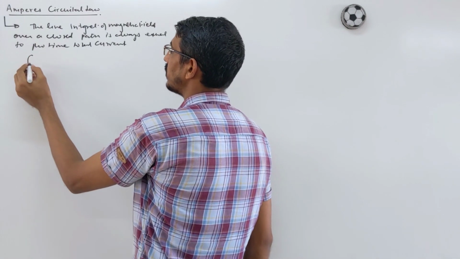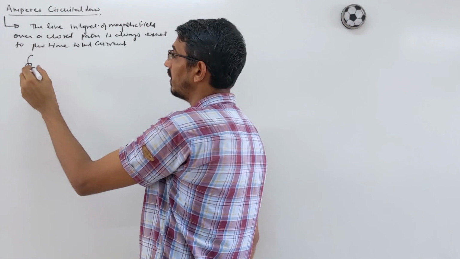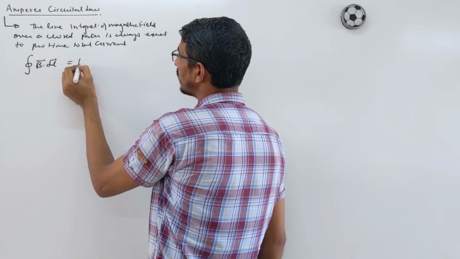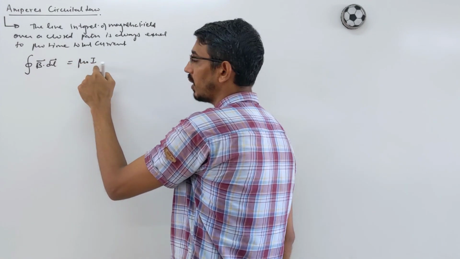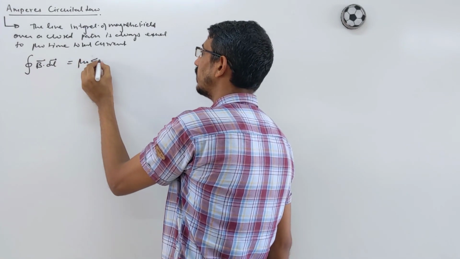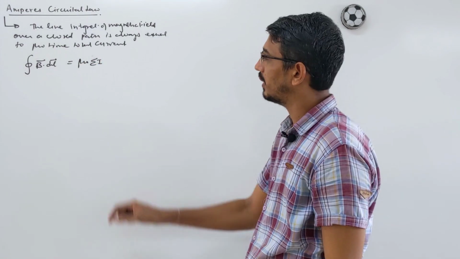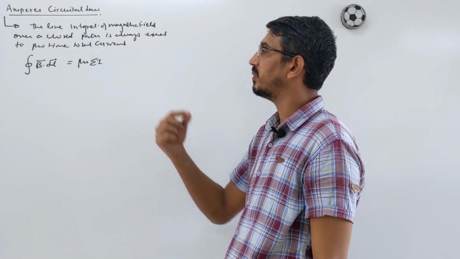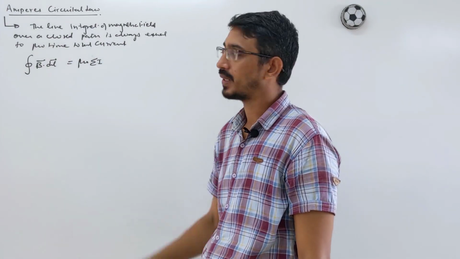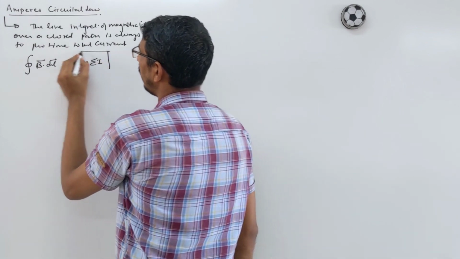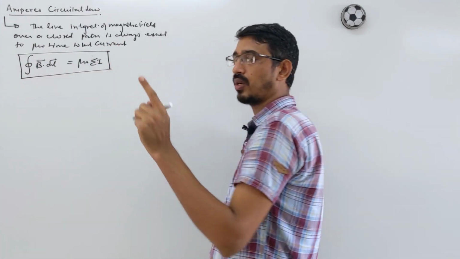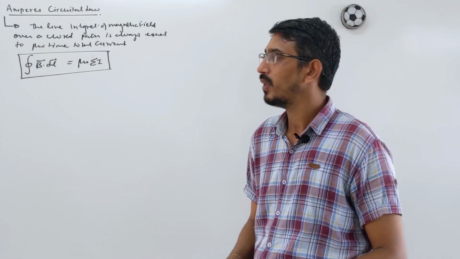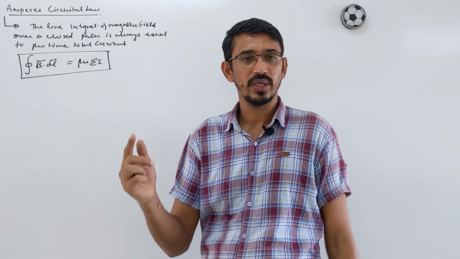So you write the closed integral, put a circle on the integral sign, of the magnetic field over any length element, they are vectors, is always equal to mu naught times the total current. You can write it as the sum of all currents. If you are writing mu naught, this is applicable to free space, vacuum. If you are in a medium, then you would write mu of the medium. We have to consider only the current in the loop, not currents outside the loop.